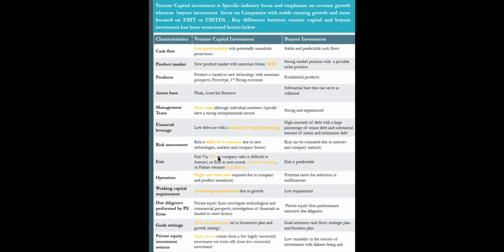So yes, you have already said the IPO is the ultimate target, the ultimate way out of the company. But there could be a lot of sideways scenarios, right? And there could also be a failure situation where the company will liquidate, right? There will also be a liquidation scenario. So it's all about the cycle of the company.